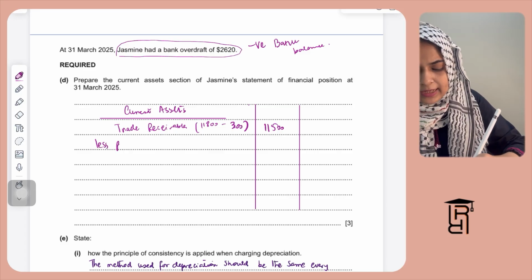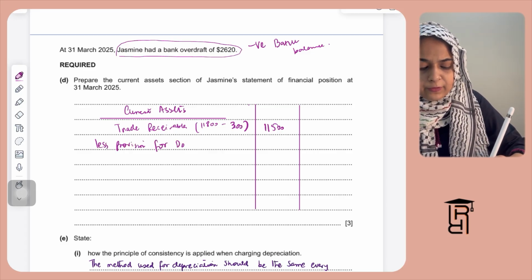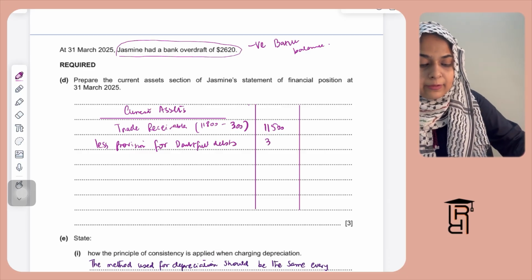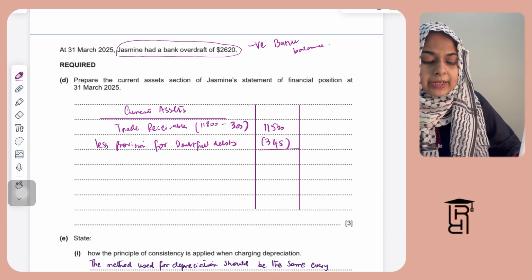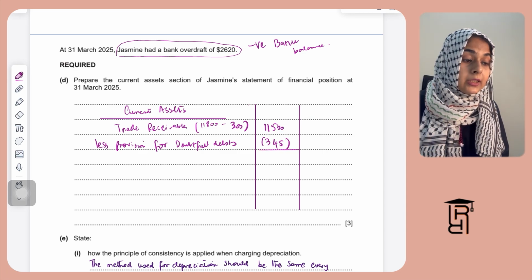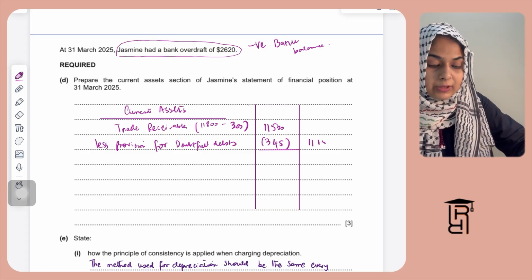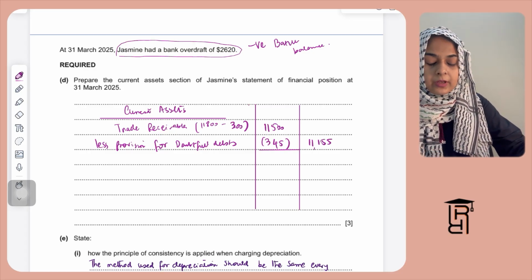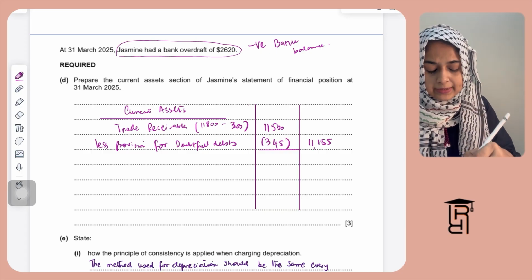Then I will write here less provision for doubtful debts, and this will be 345. So I will basically calculate this. The net trade receivables after deducting the provision for doubtful debts amount will be 11,155. This is my net trade receivables. This will be part of the current asset section.